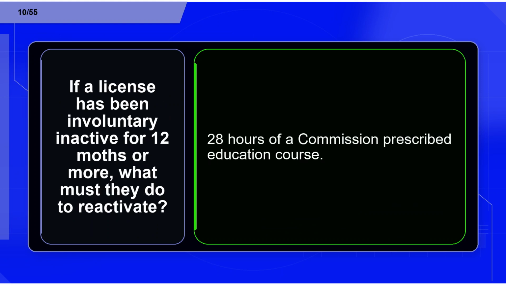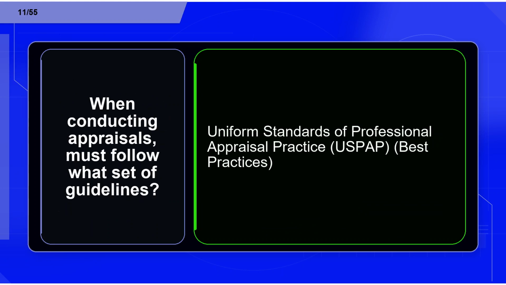Flashcard 10. Term. If a license has been involuntarily inactive for 12 months or more, what must they do to reactivate? Definition. 28 hours of a commission-prescribed education course. Flashcard 11. Term. When conducting appraisals, one must follow what set of guidelines? Definition. Uniform Standards of Professional Appraisal Practice, USPAP, best practices.